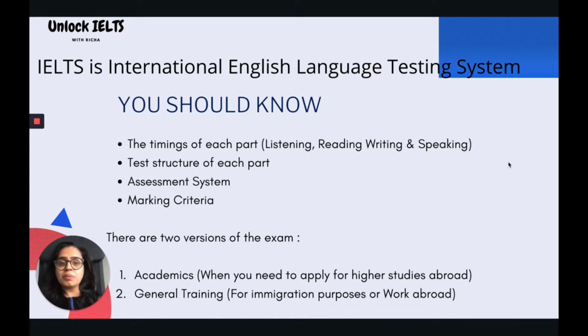And you should always make yourself aware of the timings of each part, which are listening, reading, writing and speaking, pertaining to the IELTS exam, test structure of each part, assessment system, marking criteria. There are two versions of the exam, academic and general training. Academic version is taken by those candidates who want to apply for higher studies abroad. And general training is taken by those candidates who want to apply for immigration purposes or work permit abroad. You should always be careful about which version you really need to apply for your requirements.